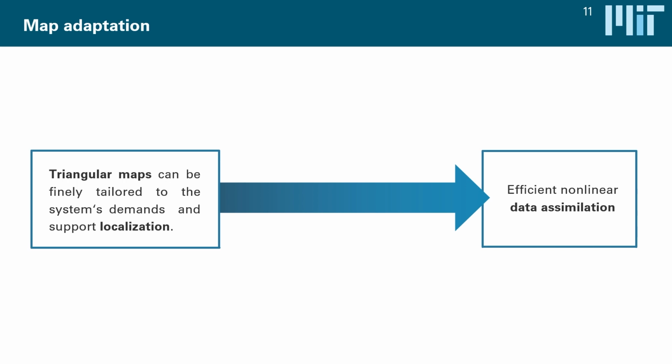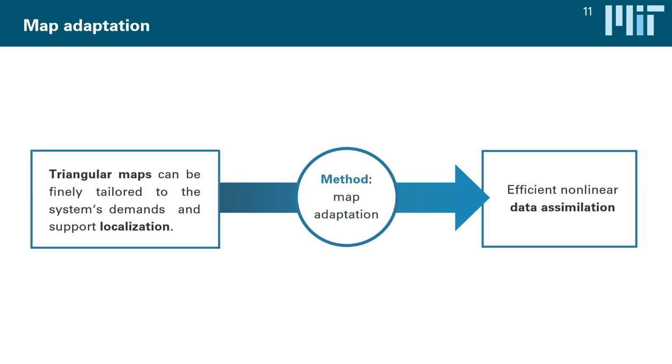The challenge, of course, is that all the freedom in the world doesn't really help us if we don't have the information required to inform the decisions we have to make. And this is, I think, where map adaptation strategies come in, which help us to automatically shape the map to the demands of a system, and hence identify parsimonious maps that meet the demands of a distribution while respecting the information we have about it.